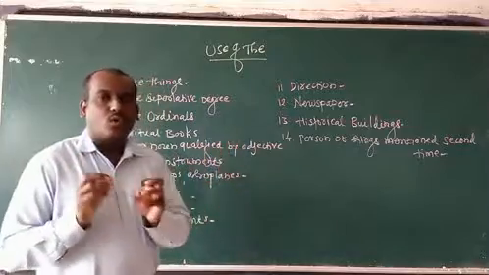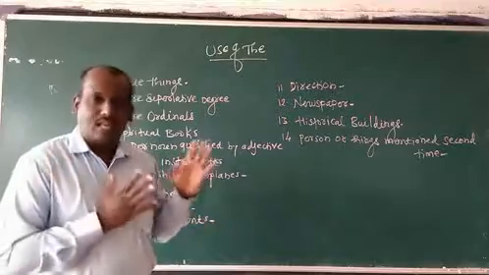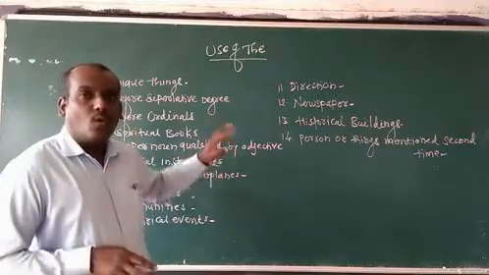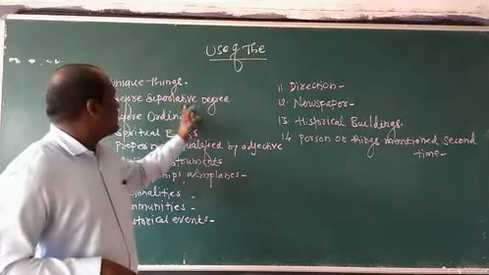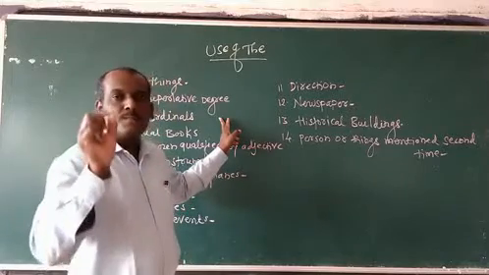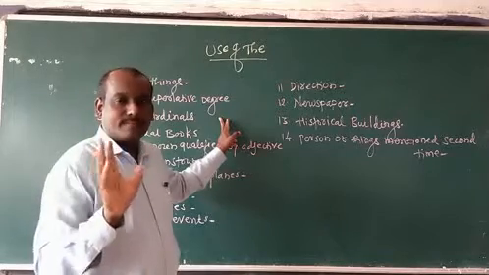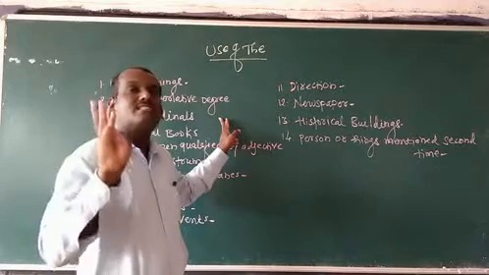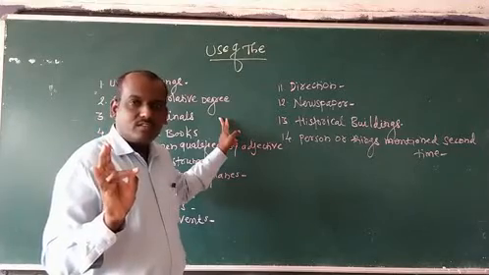We have to think only about the use of the. Now we don't think about a and an. Last day we studied how to use a and an in English, and today we have to concentrate only on the use of the. First we studied unique things. Now we are studying the superlative degree. If there is a superlative degree, then we have to use the article before it. As I told, examples are the richest, the poorest, the biggest, the longest, the highest, the most beautiful, the most difficult, the most important.